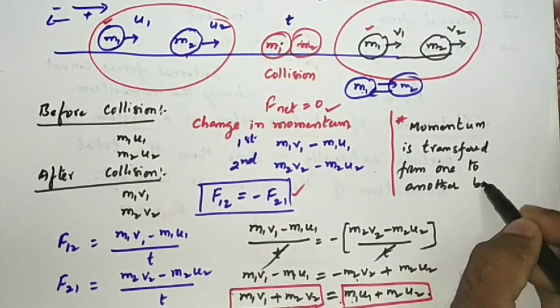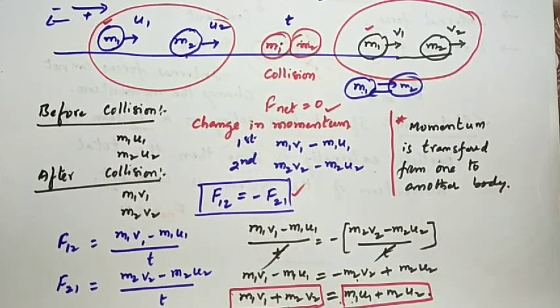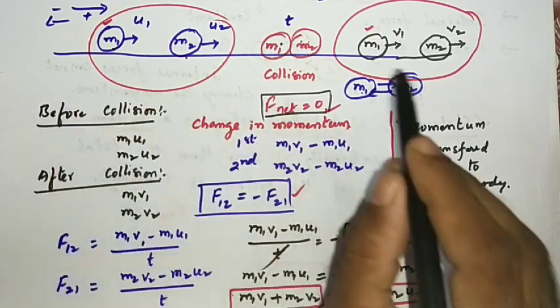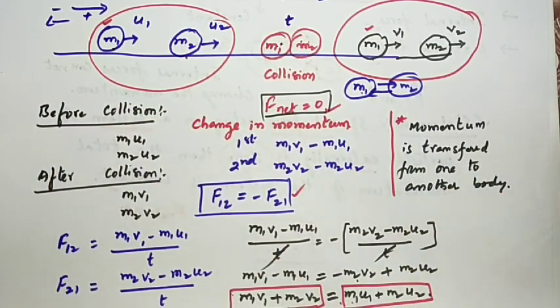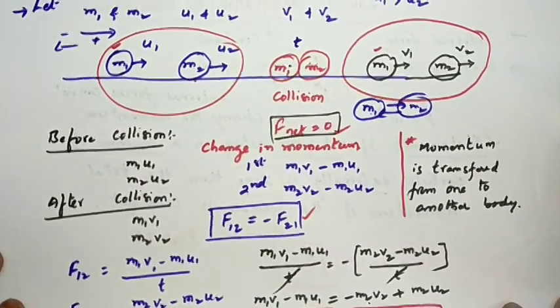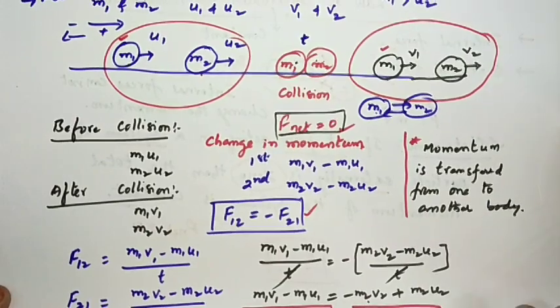This is our general observation. So if the net external force acting on the system is 0, total momentum is conserved. No doubt that momentum is transferred from one body to another body. So this is the law of conservation of momentum, statement and proof also.